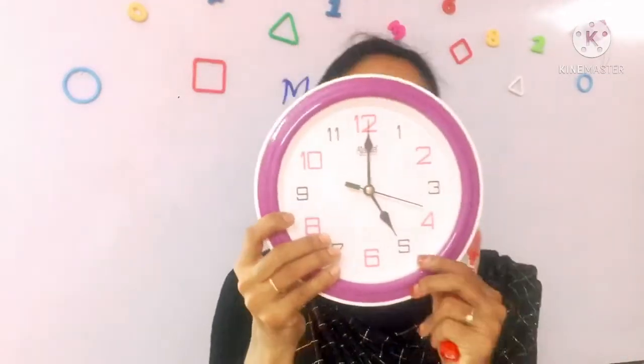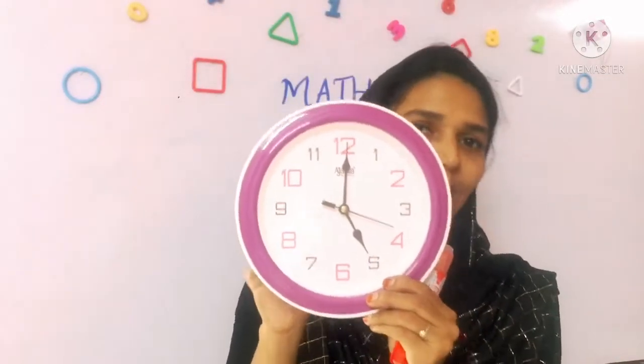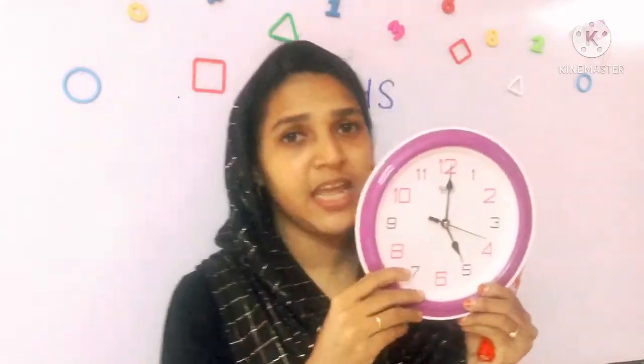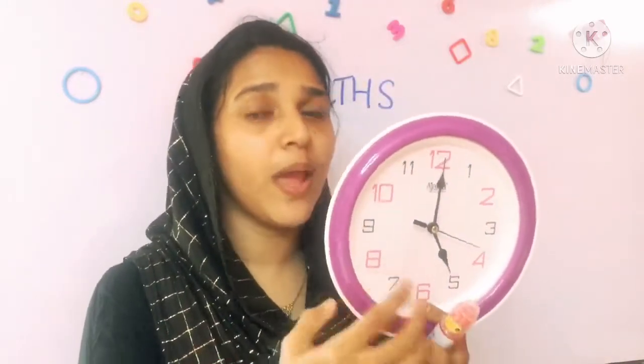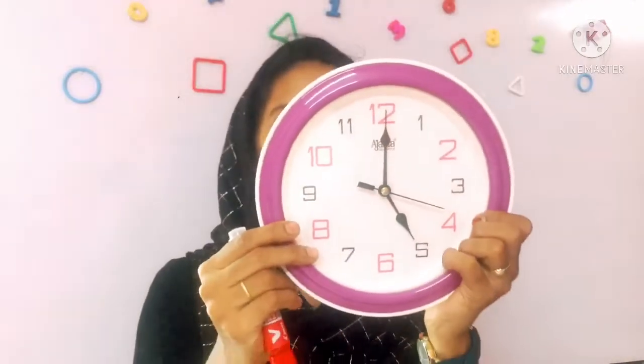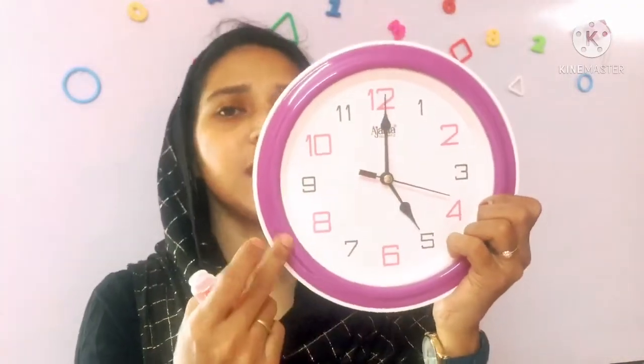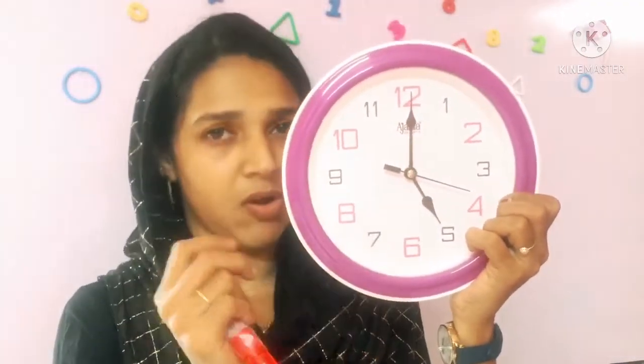So, students, this is a clock and this is our class clock. We are going to study about the clock using this one. So let me explain this clock to you. This is a clock and it has some numbers on it. It has some hands on it.